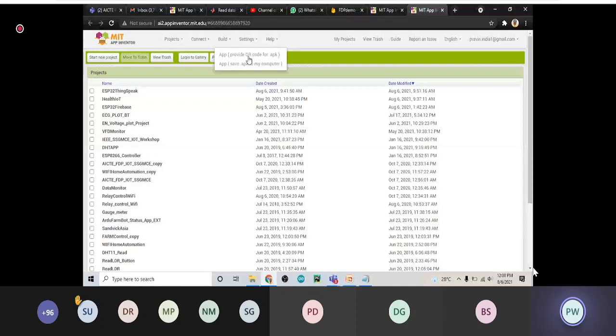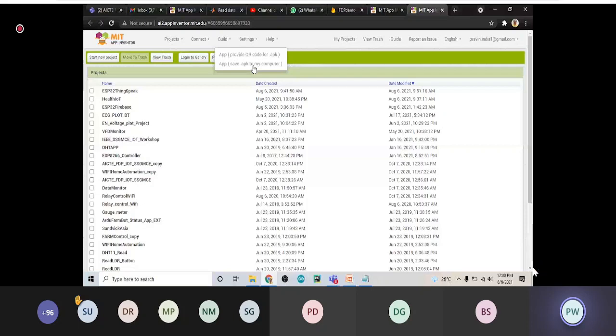You can use your pen drive or any other device to copy that APK file and move it to your mobile phone. Such things are available here, and then there is a setting. You can disable project auto load. You have seen that when I started, my project loaded automatically, because it shows my last project.